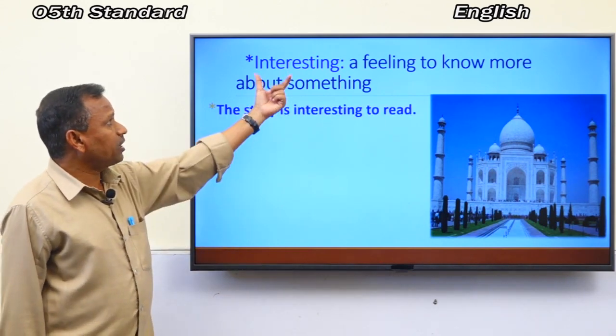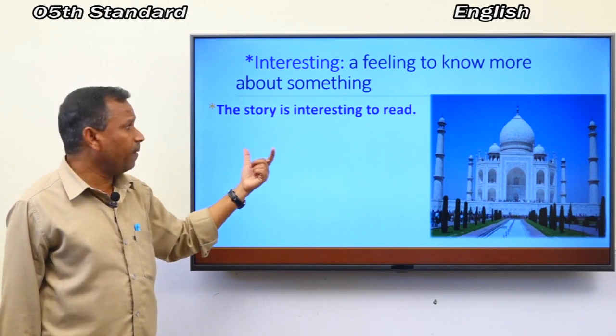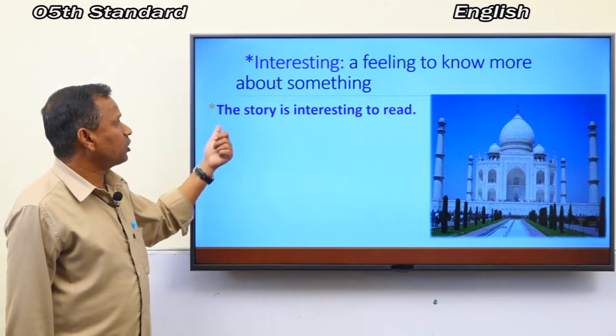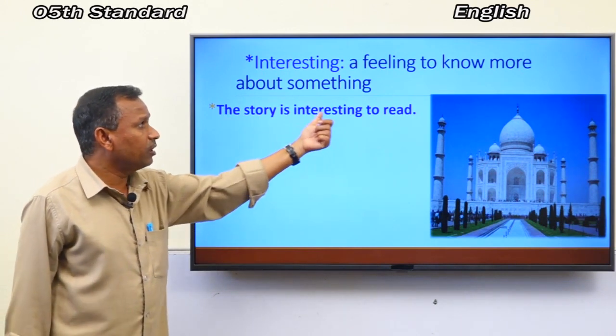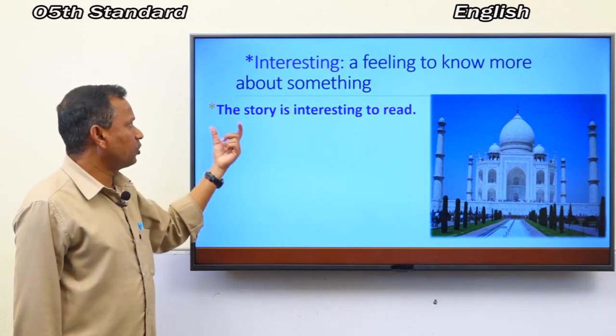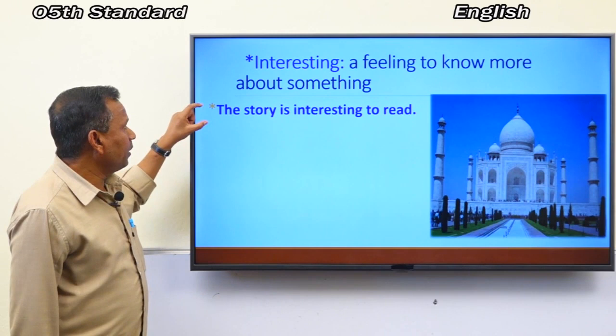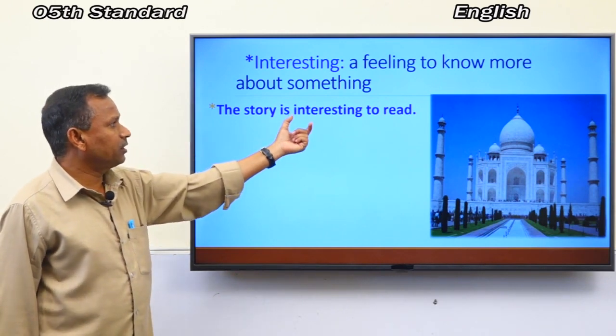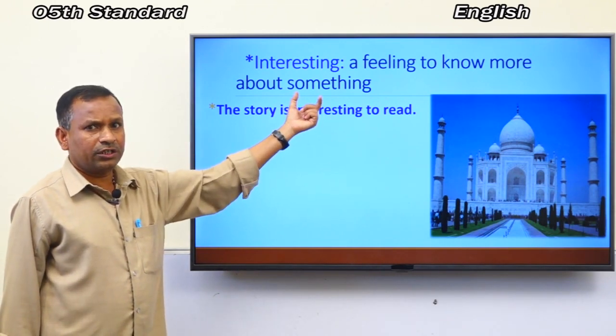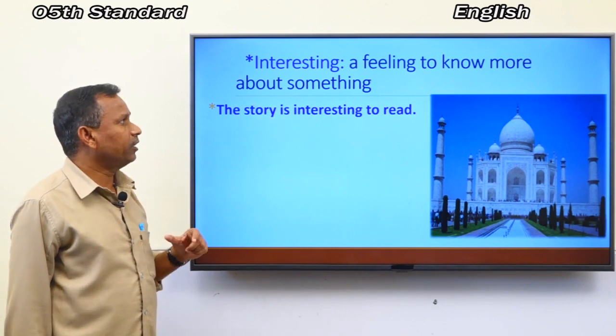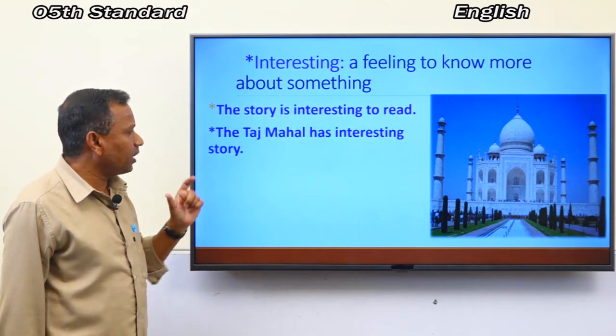Here, interesting is used in this sentence. The story is interesting to read. In this sentence, interesting is used. Next, here is another sentence.